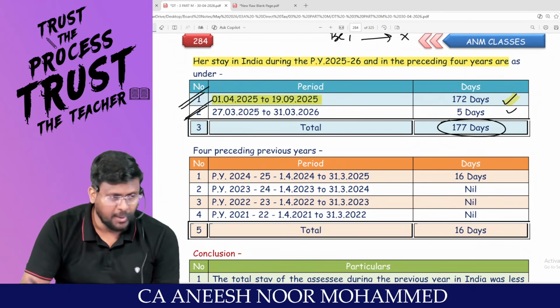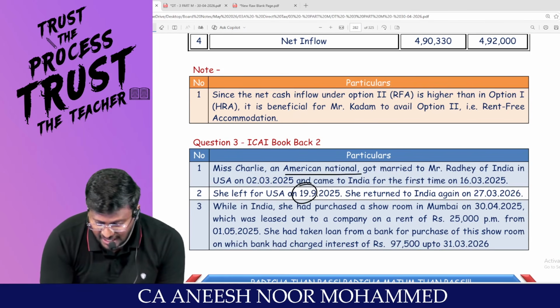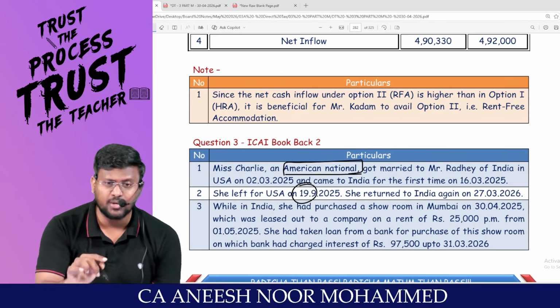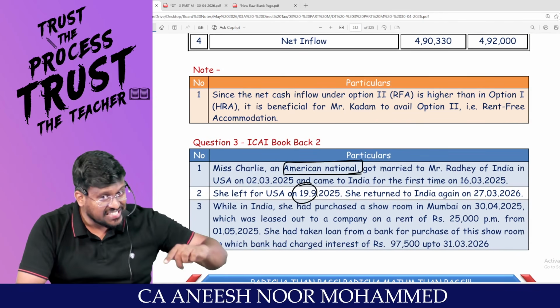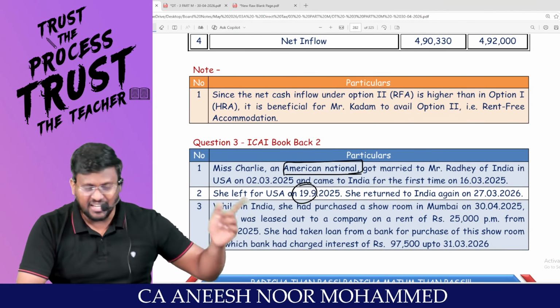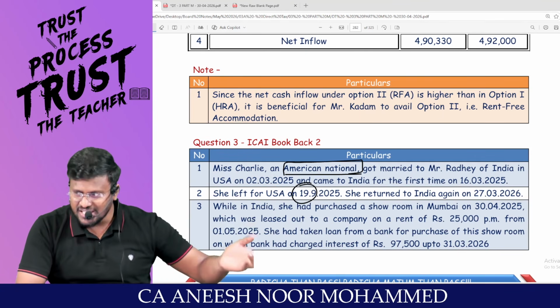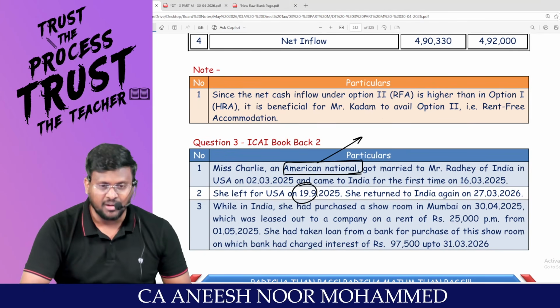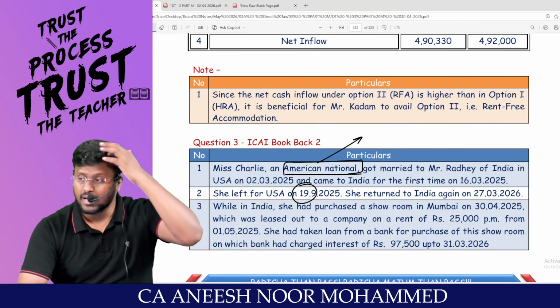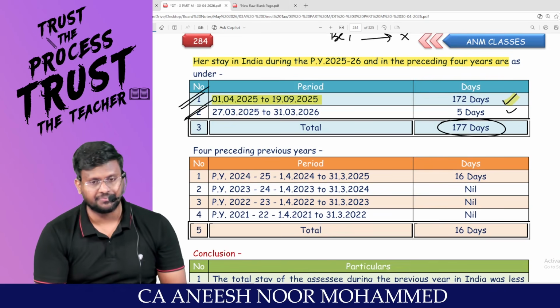I have to depend upon basic condition number 2. Since she is an American national, the exception to the second basic condition will not be applicable. It applies only to an Indian citizen leaving India or an Indian citizen visiting India. That's why, being an American national, the second basic condition will be applicable.